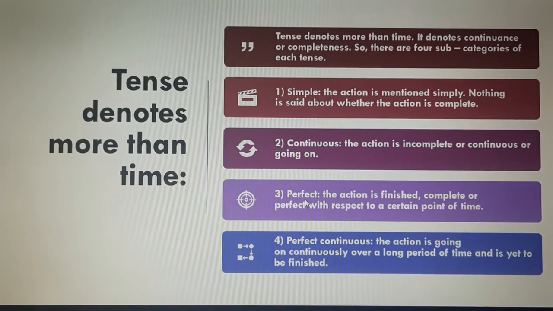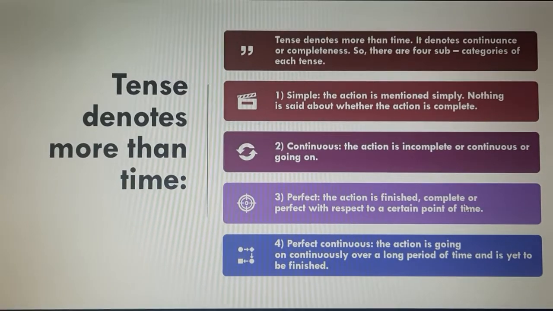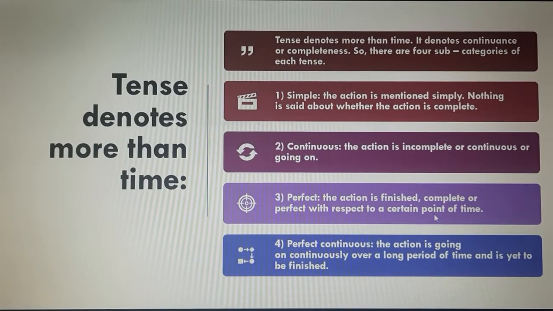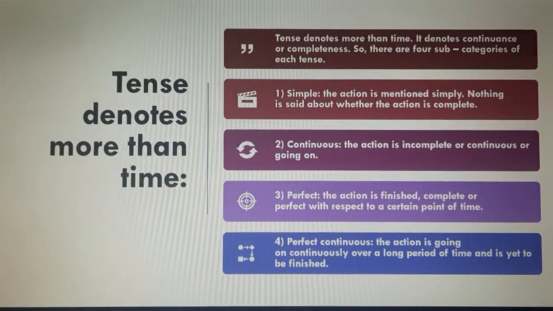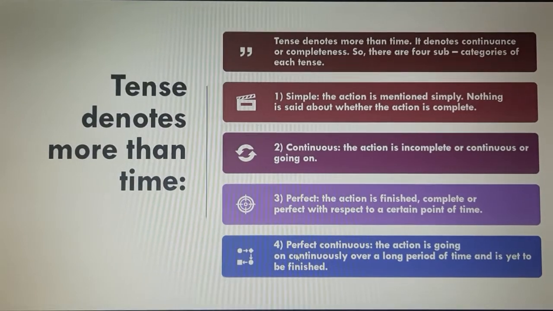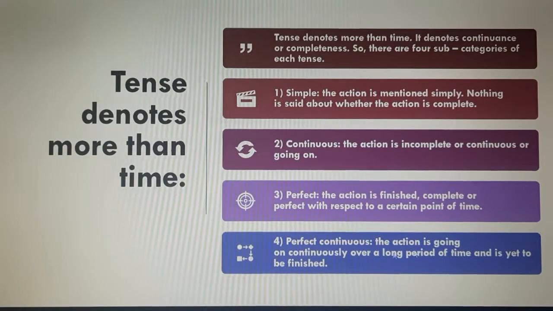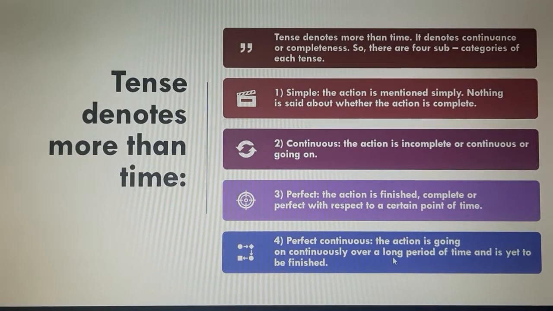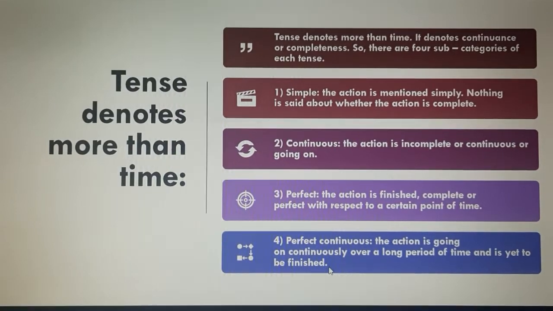The third is perfect. The action is finished, perfectly completed. Complete or perfect with respect to a certain point of time. At that point of time, the action is completed or finished. The fourth is perfect continuous. That is, the action is going on continuously over a long period of time and is yet to be finished.